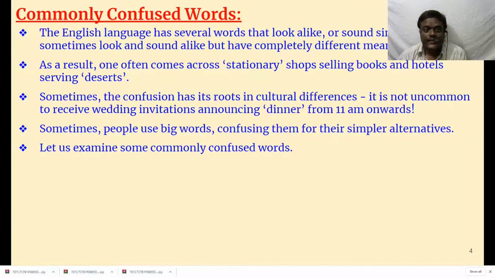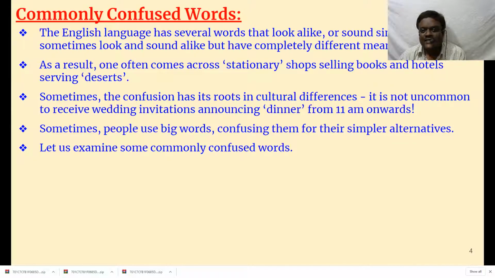First, let us see. The English language has several words that look alike, like here and hear, and so many others, or sound similar, or sometimes look and sound alike, but have completely different meanings. As a result, one often comes across stationery shops selling books and hotels serving desserts. See, desert we know; it's a geographical term. Actually, it has to be desserts, and even stationery.